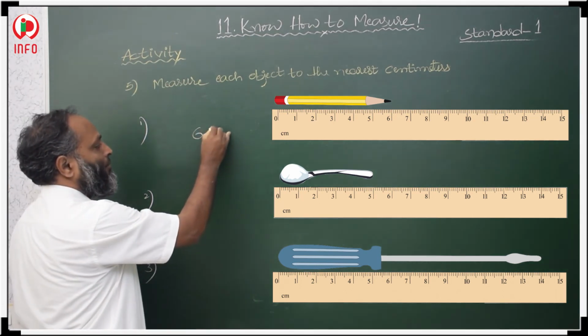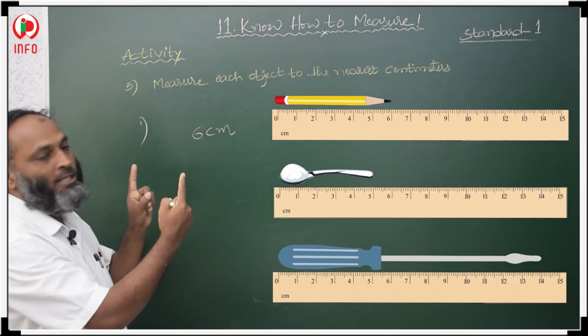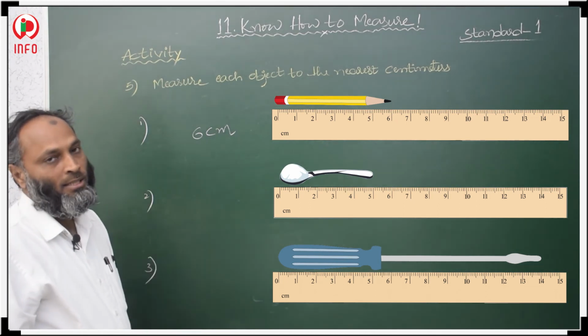What is the length of the pencil? 6 centimeters. We have to see the two ends: one end is at 0, the other end is at 6. It means the total length is 6 centimeters.